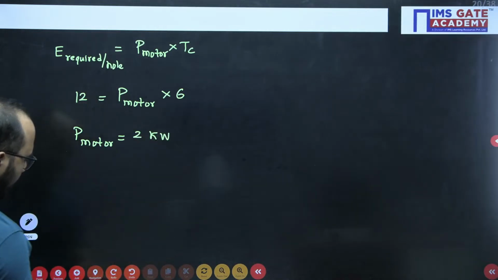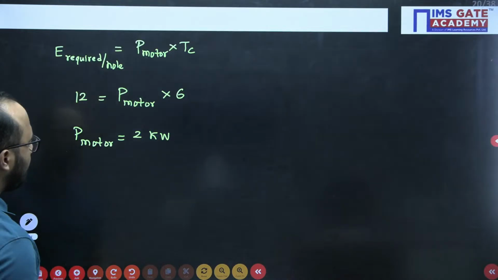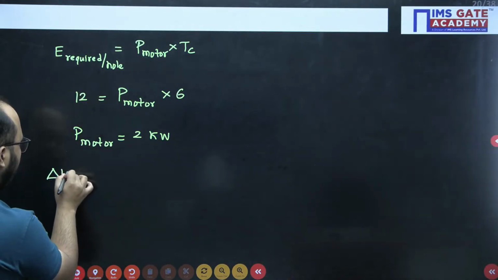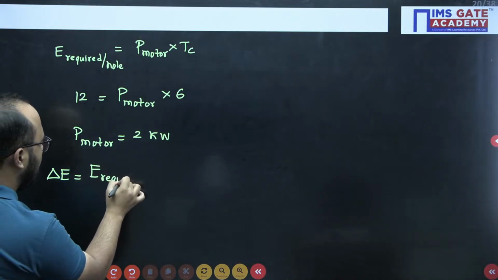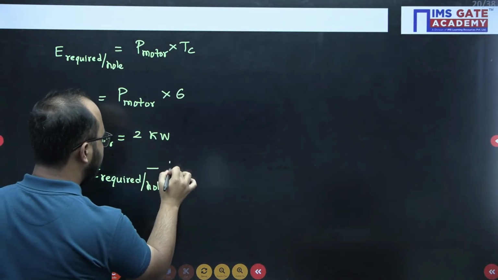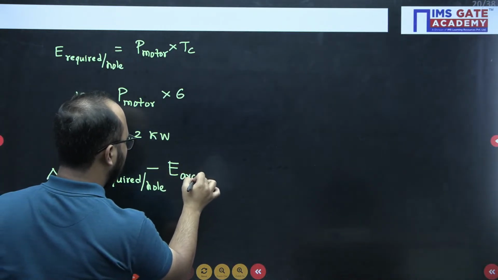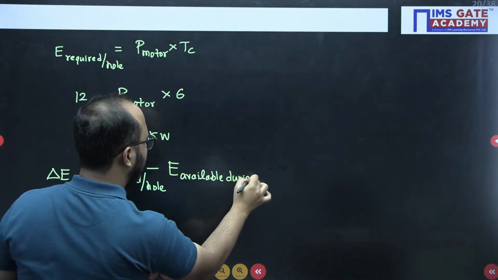Okay. Now, what are they asking? Fluctuation of energy. To calculate fluctuation of energy, the formula is energy required per hole minus energy available during punching.